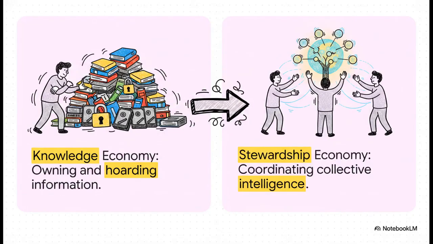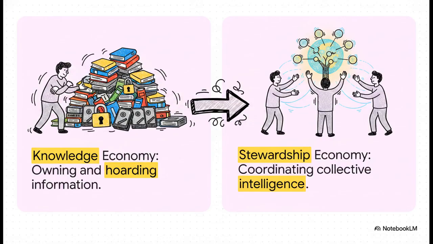This all brings us to the ultimate paradigm shift. The industrial age rewarded people for owning physical assets. The information age rewarded people for owning, and let's be totally honest, usually hoarding, knowledge. But today, we are actively moving into the stewardship economy. As AI makes knowledge infinitely abundant and cheap, your competitive advantage is no longer just holding on to data. It's your relational capacity to actually coordinate collective intelligence. The real winners going forward will be the ones who can build the highest levels of trust, active participation, and quick adaptation.